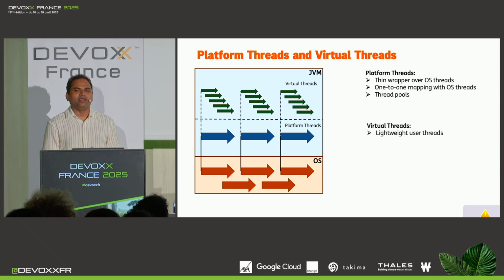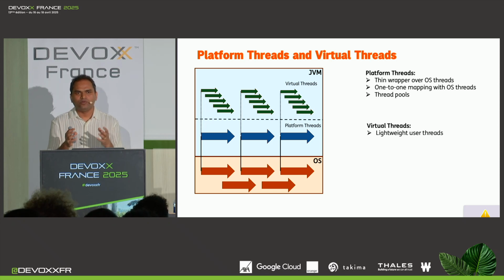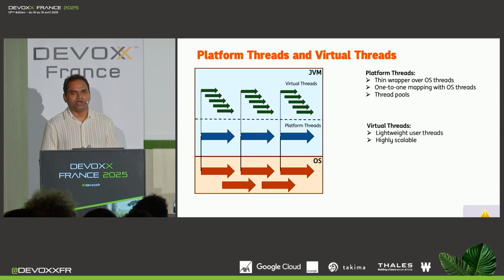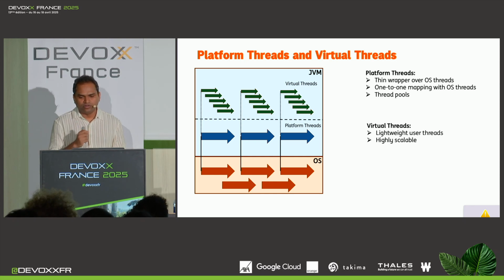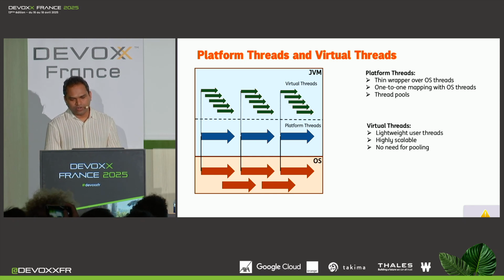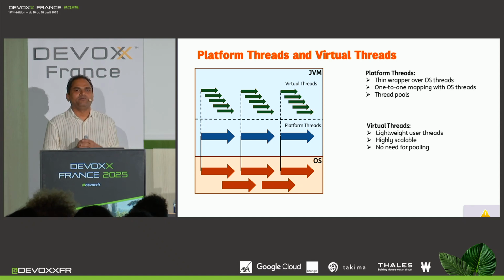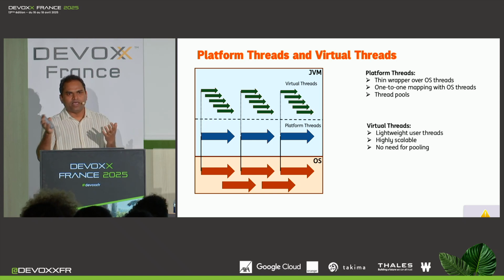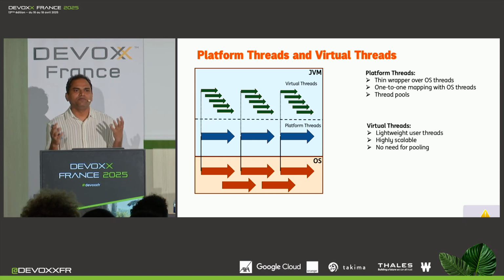Virtual threads, on the other hand, are lightweight user threads. Lightweight meaning they require significantly less memory, and because of that, you can create them in abundance. You can create thousands or even millions of virtual threads, and that makes them highly scalable. There's one more thing that makes them highly scalable, and we will see that on the next slide. Also, virtual threads don't need pooling, because creating a virtual thread is a very cheap operation. When you're done with a virtual thread, you can just throw it away and create a new one when you need it. In fact, pooling virtual threads is an anti-pattern. You don't want to do that.